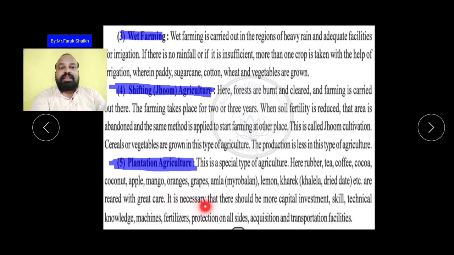It is necessary that there should be more capital investment, और यहाँ पे इन्वेस्टमेंट, पैसों का रोकान बहुत करना पड़ता है, because we have to grow different trees. Okay, and we also have to take more care, they need more care. Okay, skill and technical knowledge, machines, fertilizers, protection on all sides, acquisition and transportation facilities.